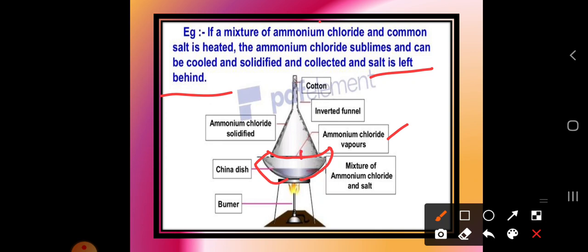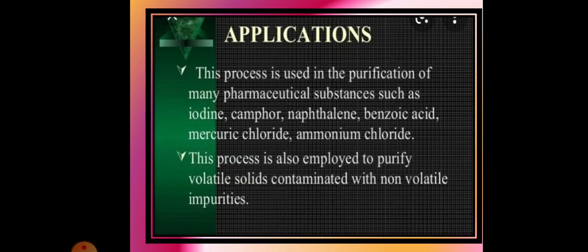If you cover the funnel with the help of cotton, then by the evaporation process the ammonium chloride will settle at the opening end of the cotton. In this way it can be cooled as well as solidified and collected, and the salt is left behind. So, we are able to separate the mixture of ammonium chloride and the common salt. Okay.